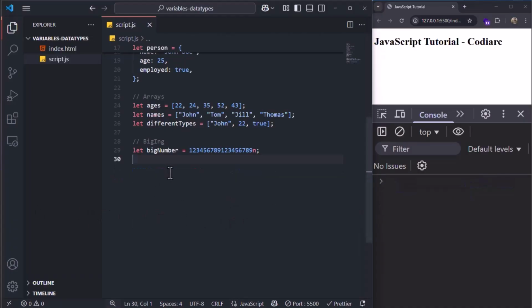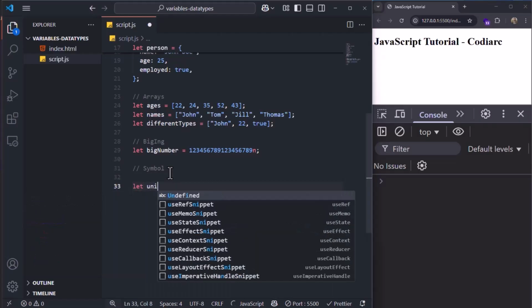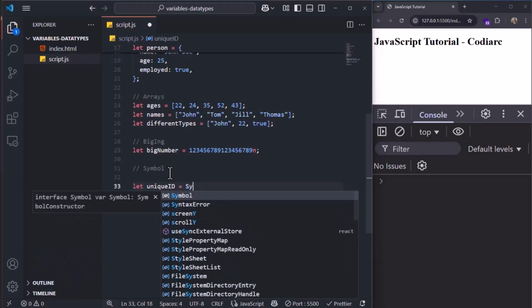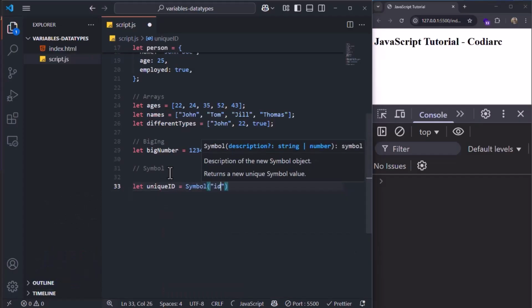Now the last variable we're going to talk about is symbol. This is not a very used data type, but we're going to talk about that later in progressive JavaScript. So I'm going to say let unique ID is equal to symbol, and we say ID.